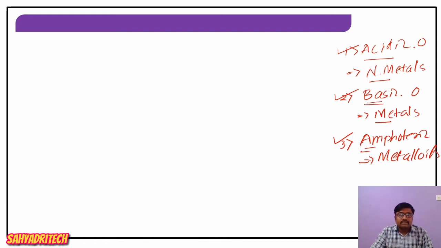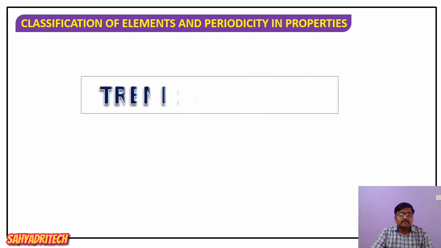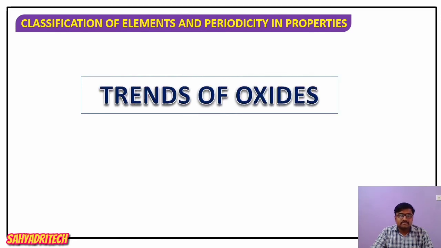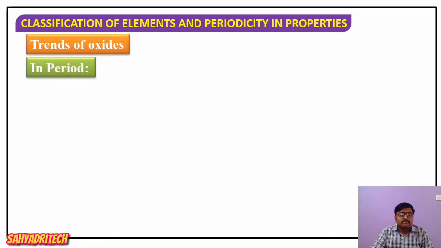Now in this session we are going to deal with one more concept called trends of oxides, meaning how the acidic and basic nature of these oxides varies in the periodic table. What is to be remembered here? You have to think of the variation of acidic and basic nature of oxides in a periodic table.